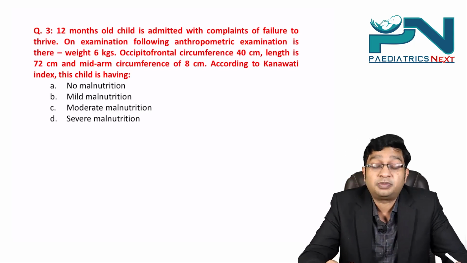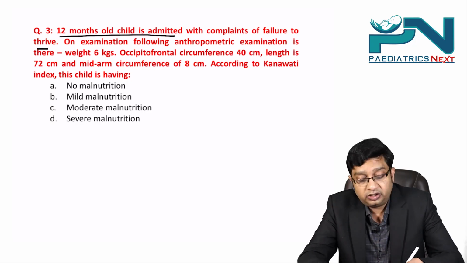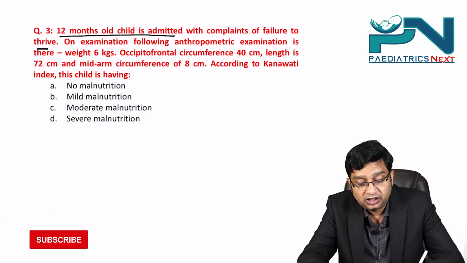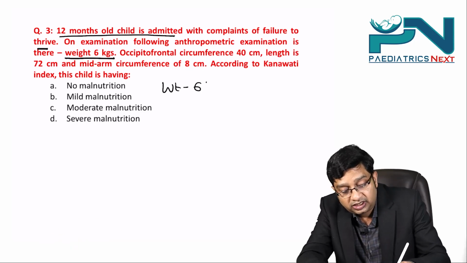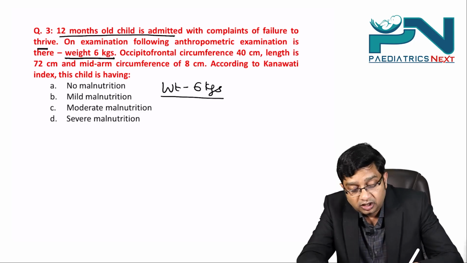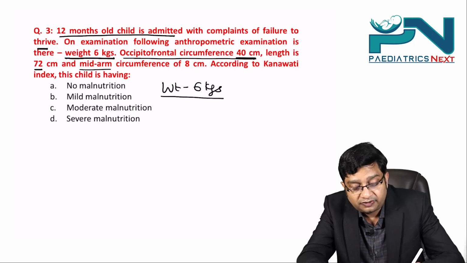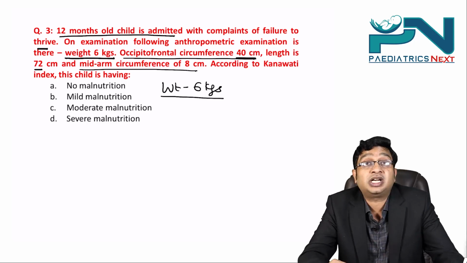Then we go to question number 3. A 12-month-old child is admitted with complaints of failure to thrive. On examination, the following anthropometric measurements are there. Weight is 6 kgs, and unless the child was preterm, this weight is very low at 1 year of age. Occipitofrontal circumference is 40 cm, length is 72, and mid-arm circumference is 8 cm. According to Kanawati index, this child is having.